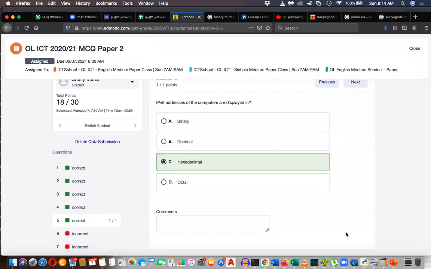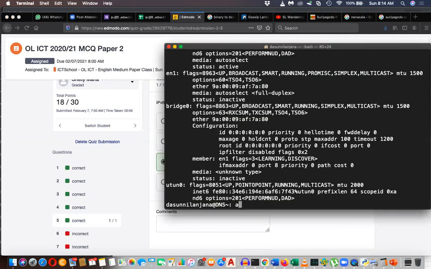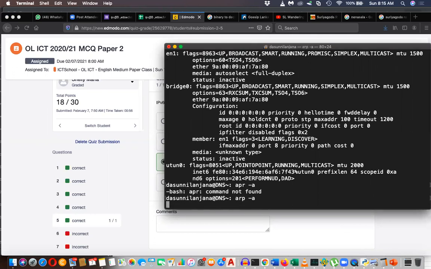What about MAC address? MAC address means physical address. Yes, do you know that? Have you heard of that? There's some other address called MAC address. So other than the IP address, your computer has another address that is called MAC address. You can use the arp -a command to get the address resolution protocol results.